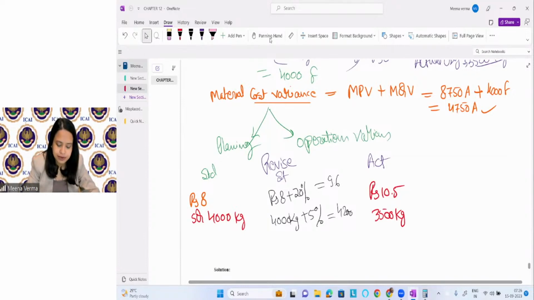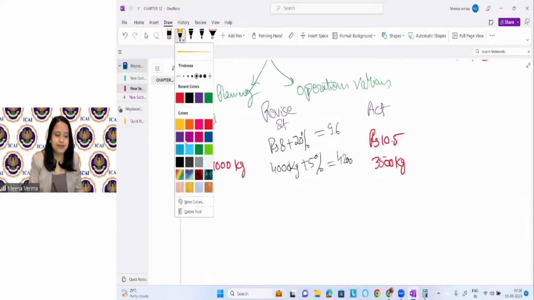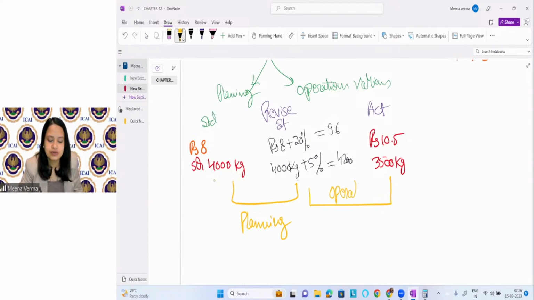Now, by using the revised figure, we can find the planning variances and operational variances, right? So now you have the revised figure, revised price and revised quantity. You know that this difference will arise because of planning variance, and this difference is arising because of operational variance.